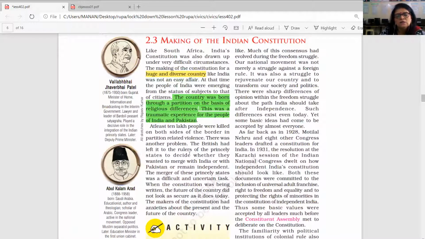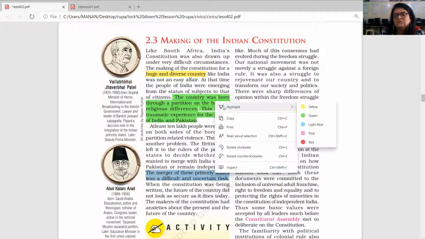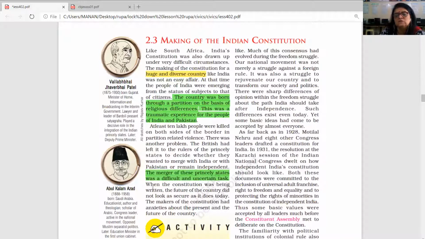The third thing was the merger of the princely states. There were 547 princely states, and it was a very difficult and uncertain task. In examination, I may ask you to name the leader who accomplished the task of merging these princely states. What is going to be your answer? Your answer is Sardar Vallabhbhai Patel.